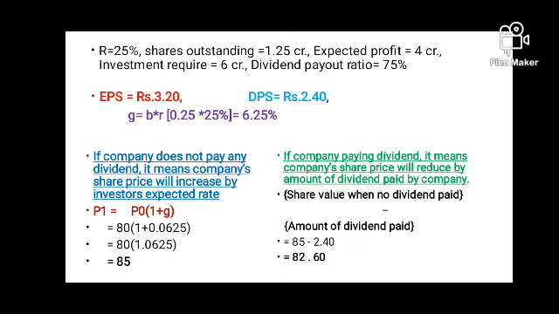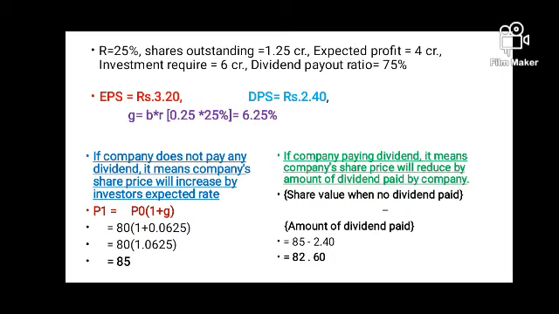Now as we have discussed a few minutes back, in this question the information is not directly given, so first our job is to find out whatever information we want. So I've just noted down the information which is given. R, which is the company's capacity to earn, is 25%. Number of shares outstanding are 1 crore 25 lakh, that is 1.25 crore. The company's expected profit is 4 crore and the company requires investment of 6 crore, and the dividend payout ratio is 75%.